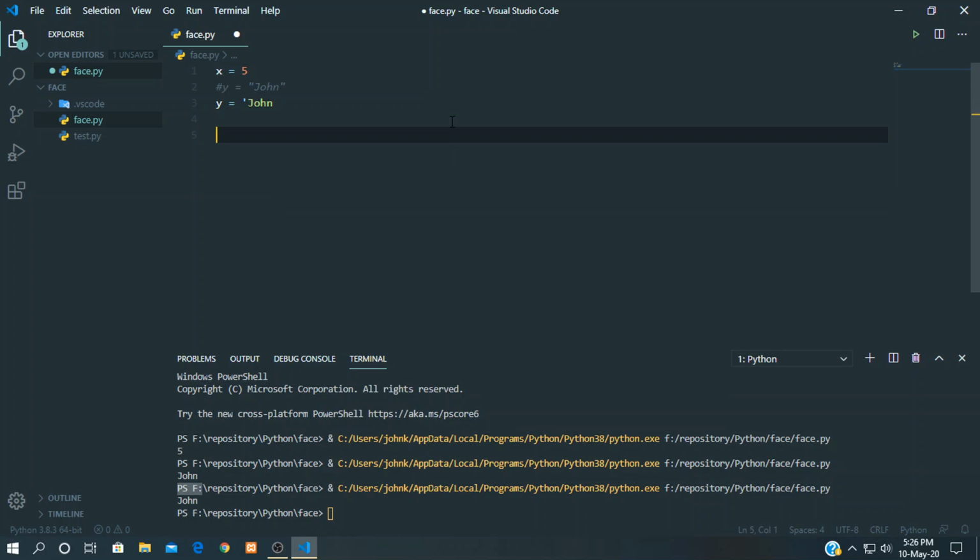Let's write some legal variable names. Example: legal variable names. My var is legal.